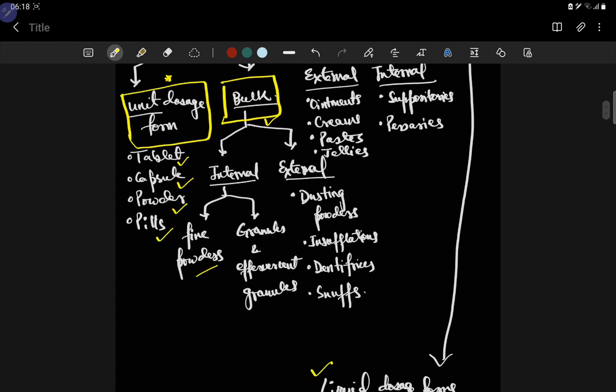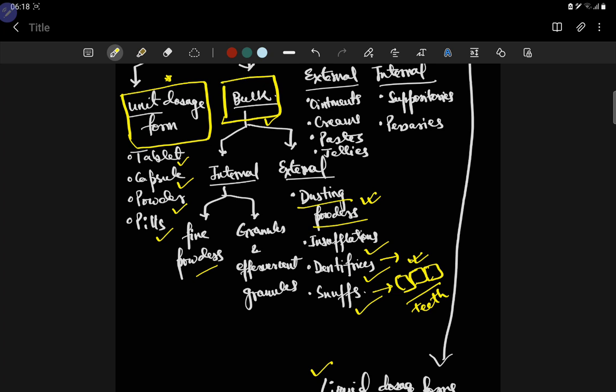And this bulk dosage form, like dusting powder, which we use in any fungal infection, like ketoconazole dusting powder. And some insufflations, dentifrices, snuffs, snuffs via the nose. Dentifrices are used in dentistry, externally, to help in whitening of the teeth.